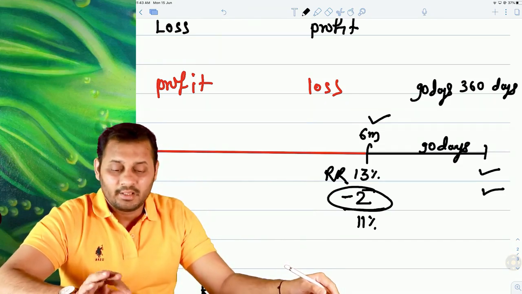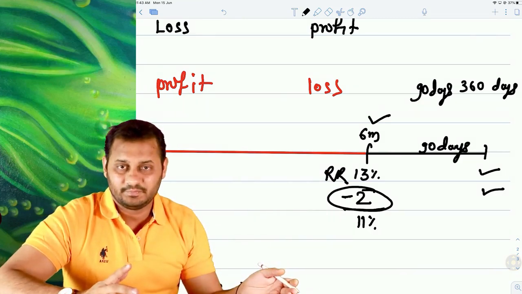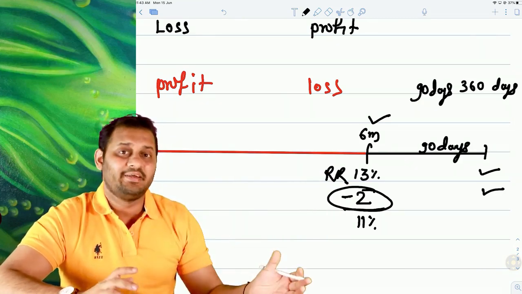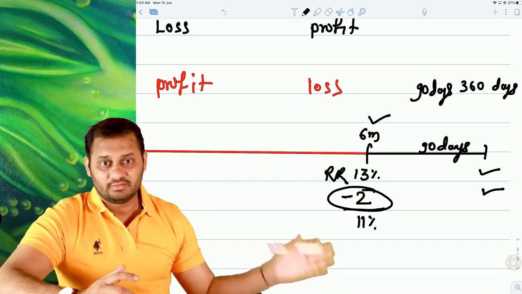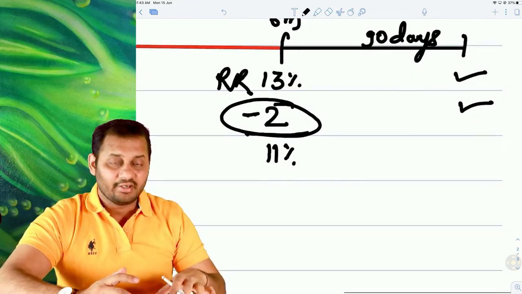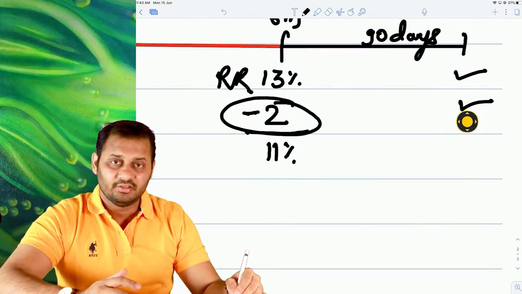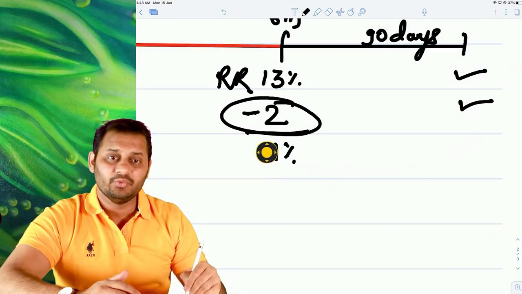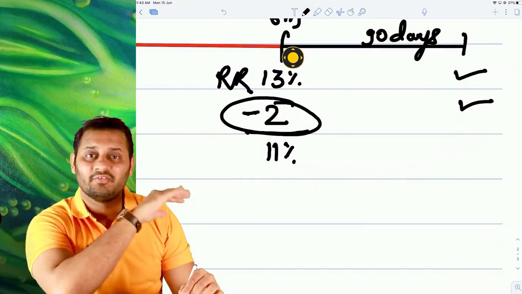Right? But because both of us can easily calculate the profit or loss on this date itself, instead of paying you the 2% later, I will pay you the 2%'s present value on this date itself and finish the contract.